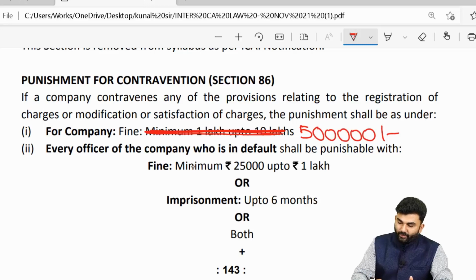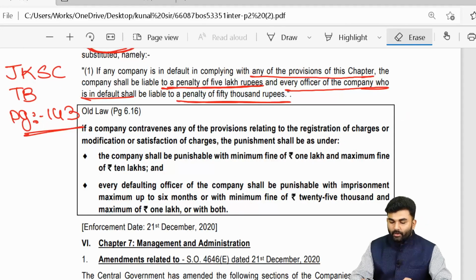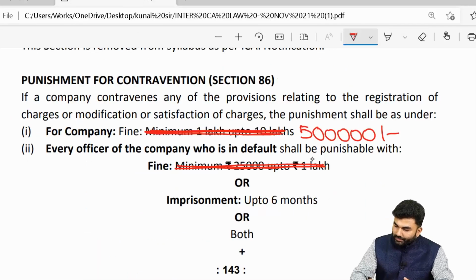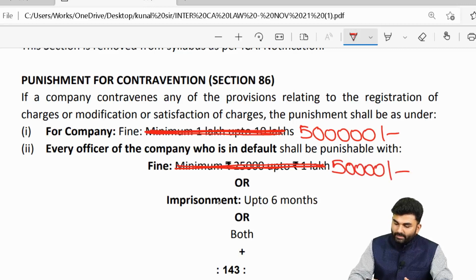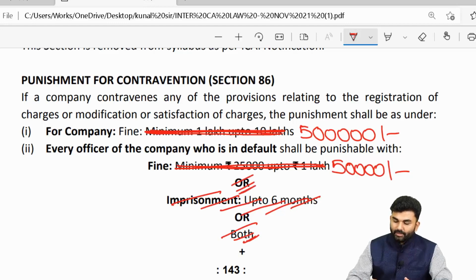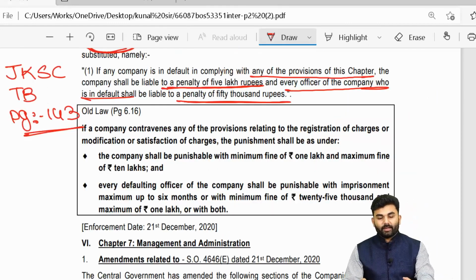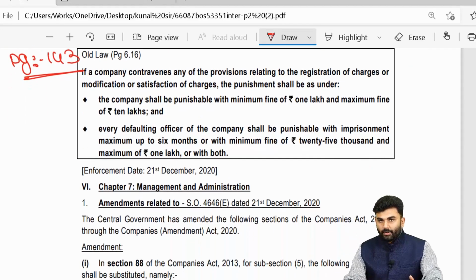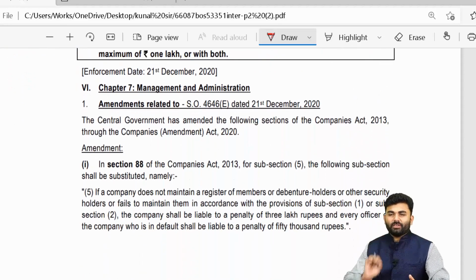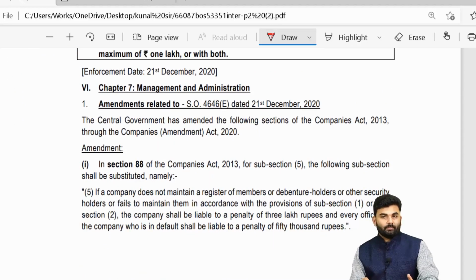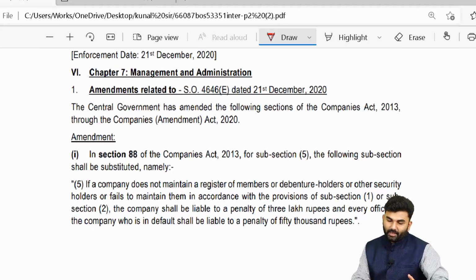For every officer in default, instead of the words 25,000 up to 1 lakh, you need to write the words 50,000 rupees. And yes, the penalty towards the imprisonment part and the "both" part has to be removed. So that was a small change in chapter number 6, about registration of charges.